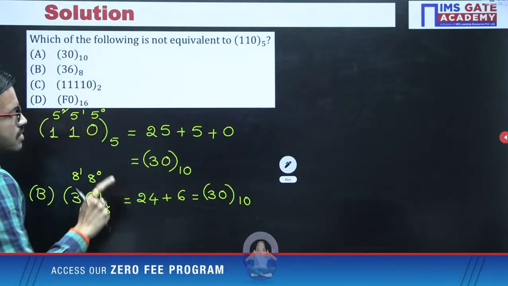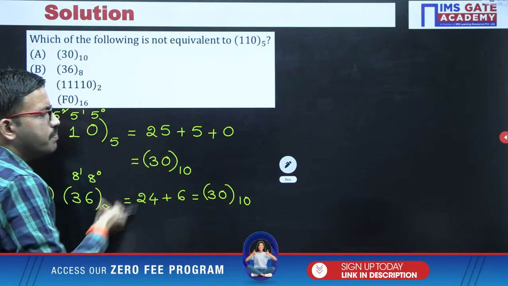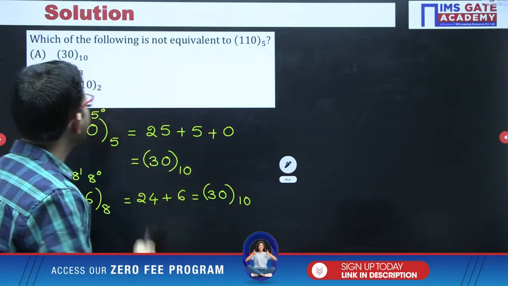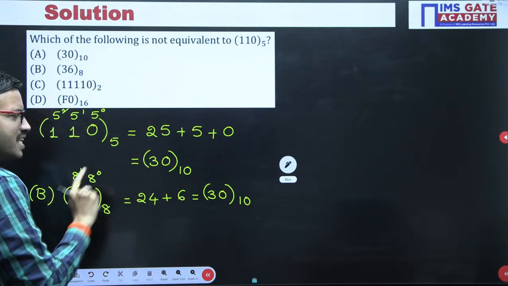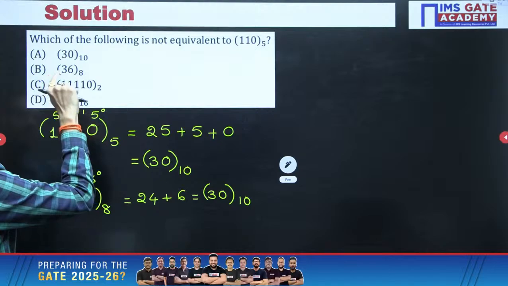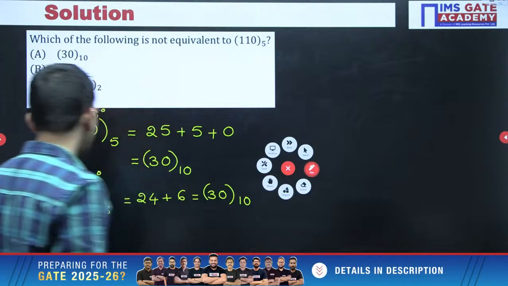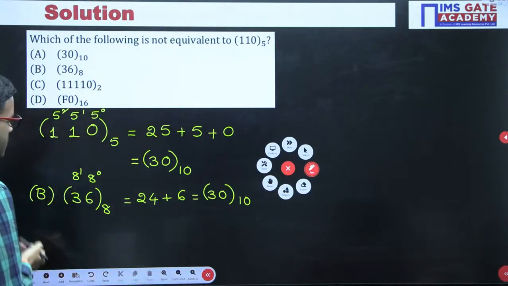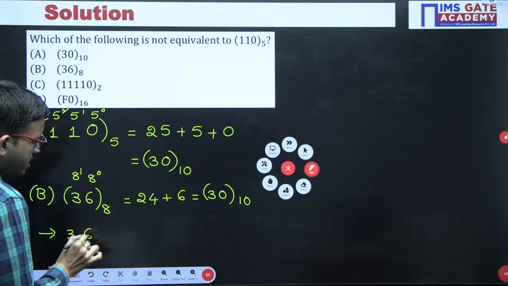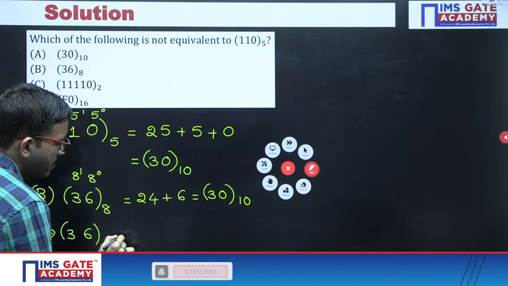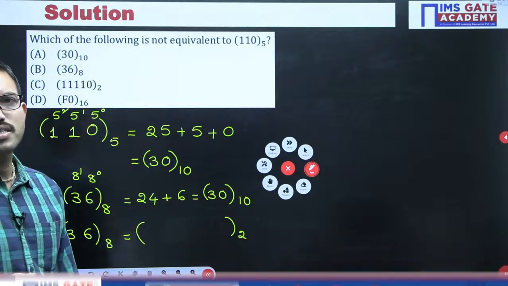If you want, you can do it the other way: since you got 30 as a decimal number, you can perform repeated division to get the corresponding octal number. Now, since option B is matching, from octal to binary we can get it just by representing every octal digit with how many bits? All of you tell me. Every octal digit, how many bits do we have to represent in binary? 3 bits. Yes or no?